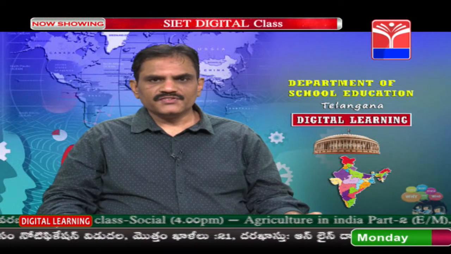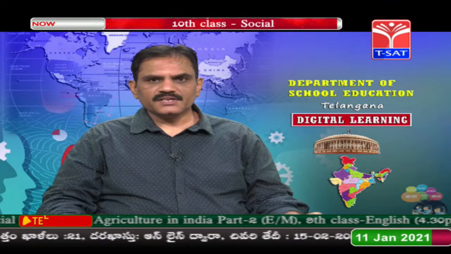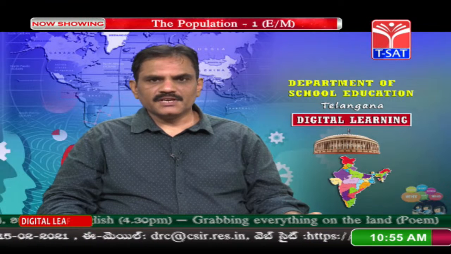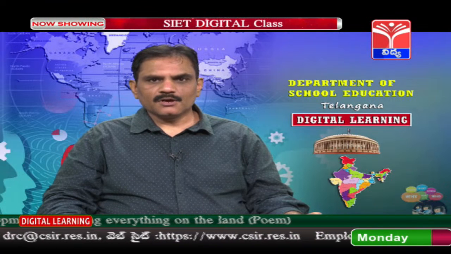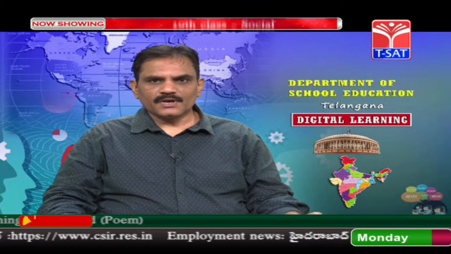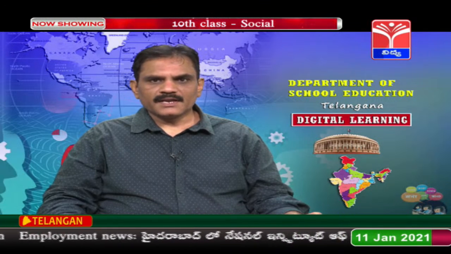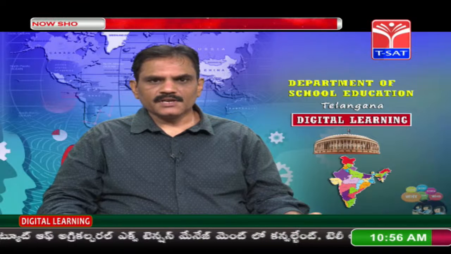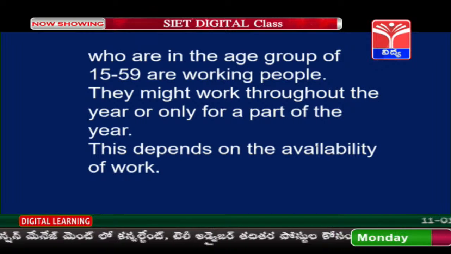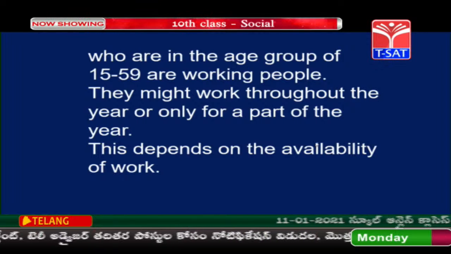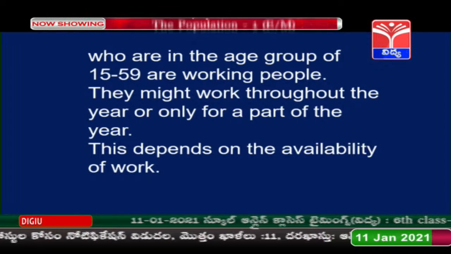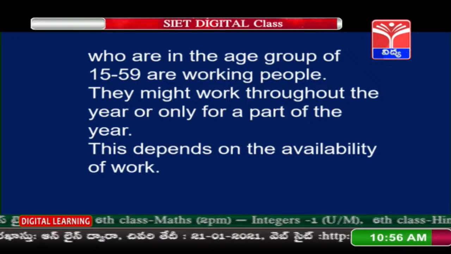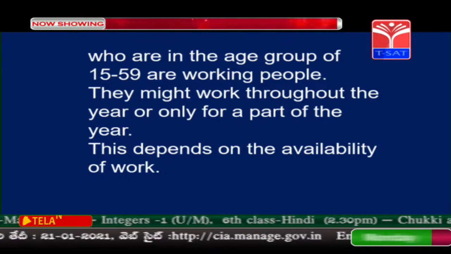Another data we get in the census is about the working population, as you have seen in the sample survey, where we collect information on occupation, meaning who the working people are. This is one category: those aged 15 to 59 years. Who are in the age group of 15 to 59 are working people. They might work throughout the year or only for a part of the year. This depends on the availability.